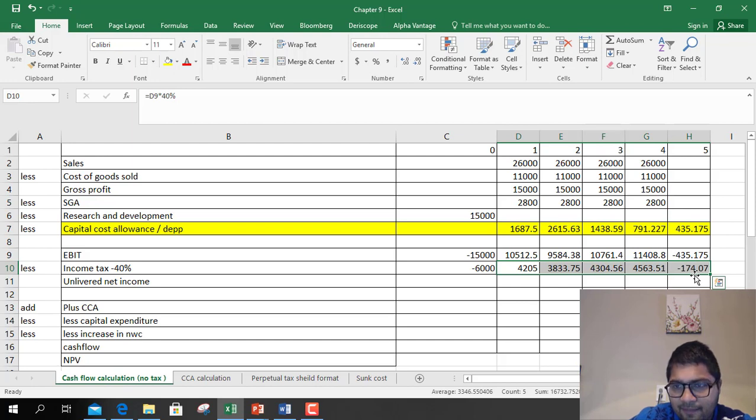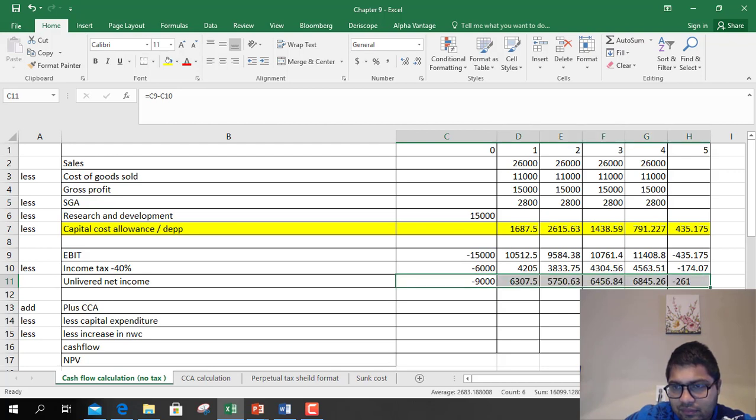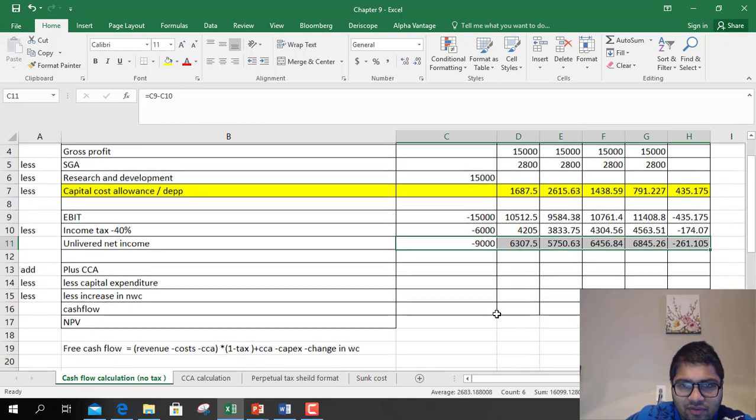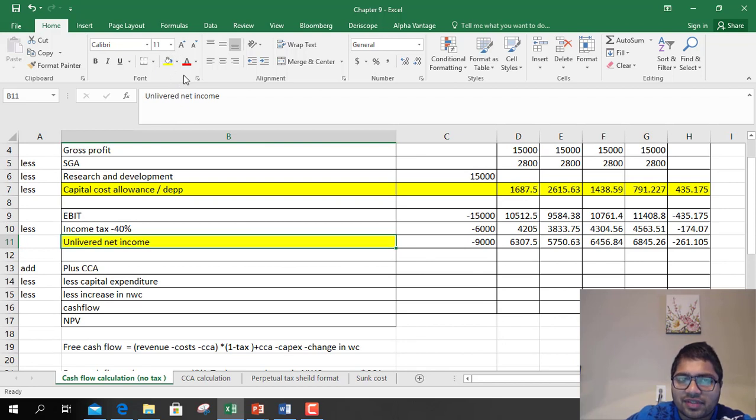So I'm just dragging it. Net income, whatever was given minus taxes. So 9 million, 6 million, 5 million, and so on and so forth. Now this was the net income. So this was our income statement.